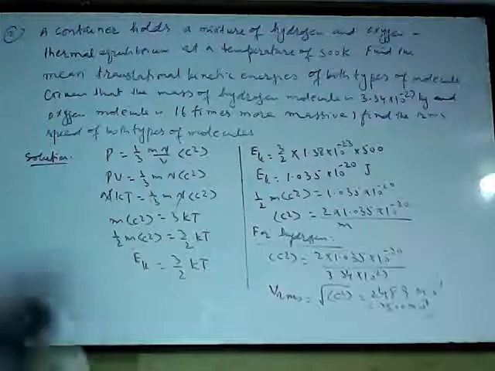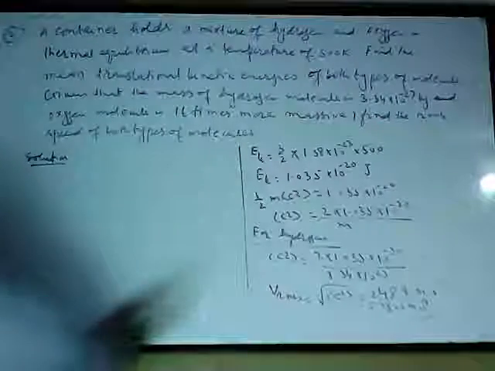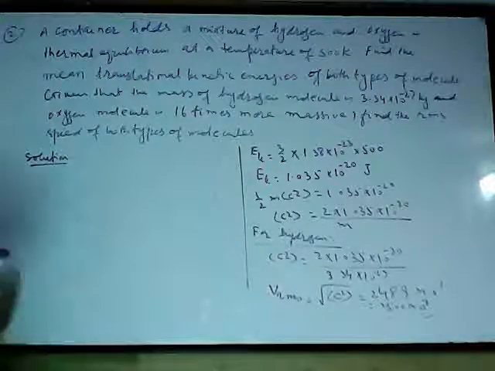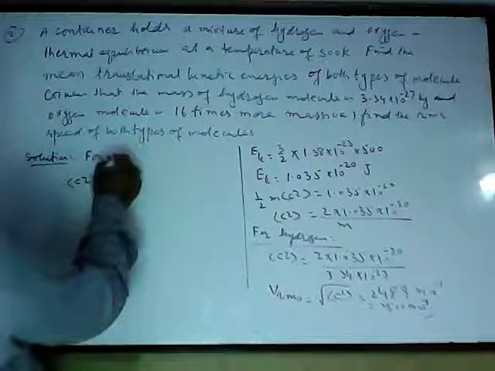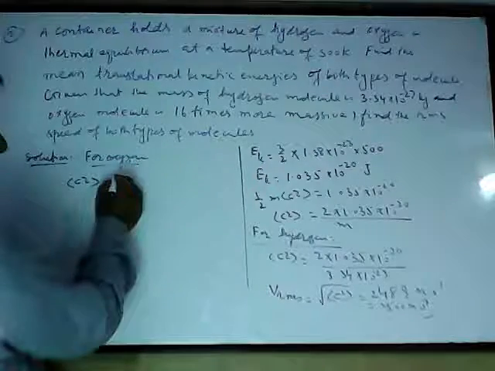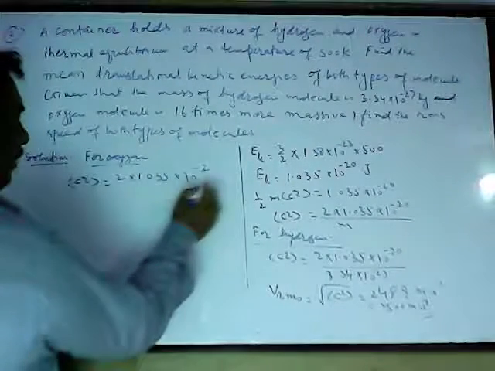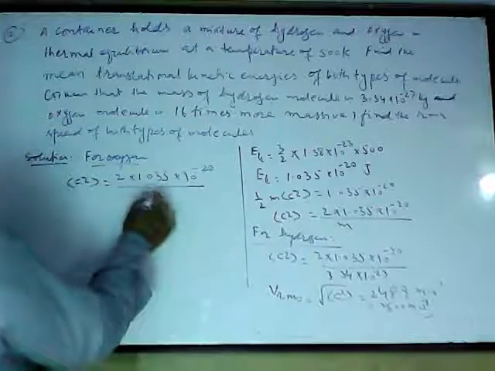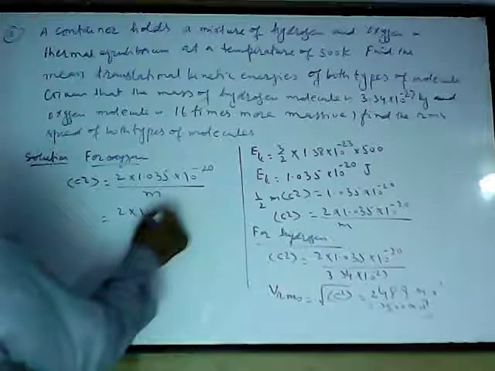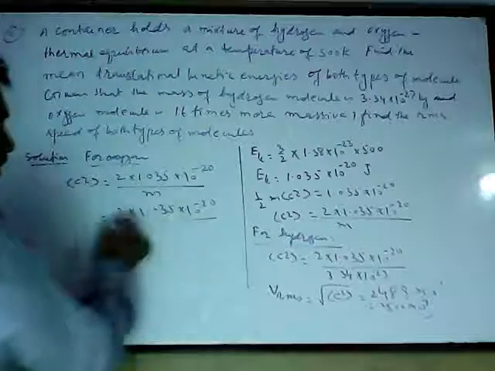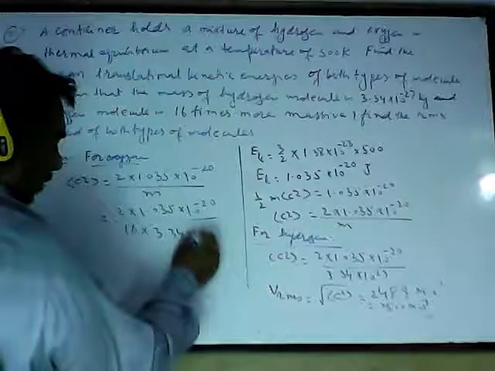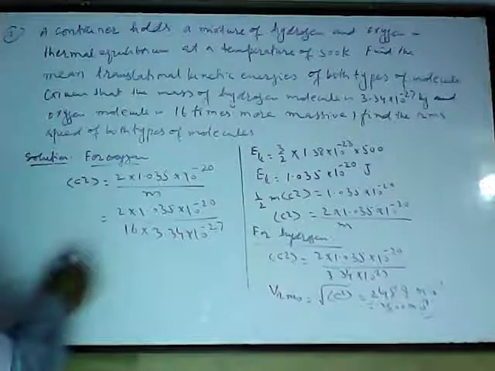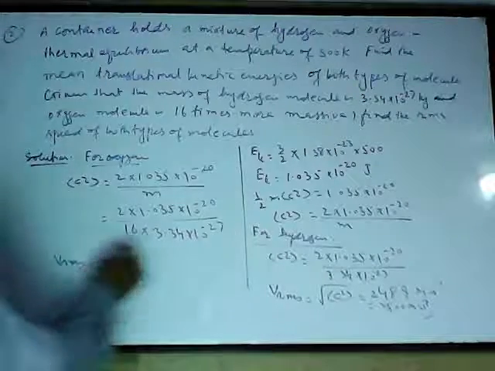Now if I want to find the RMS speed of the oxygen molecule, again I'll go for this formula. C² for oxygen is 2 × 1.035 × 10^-20 upon the mass of oxygen, which is 16 × 3.34 × 10^-27. First I will calculate C², then of course Vrms will be the square root of this.